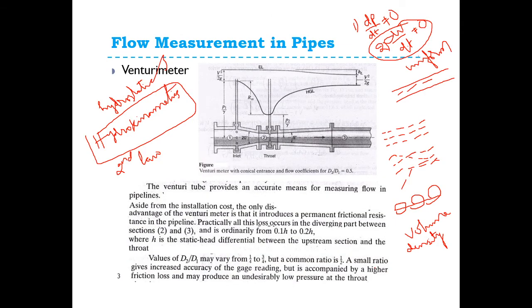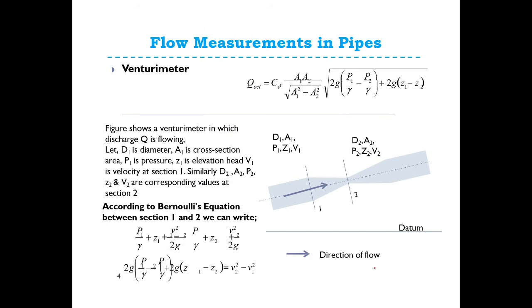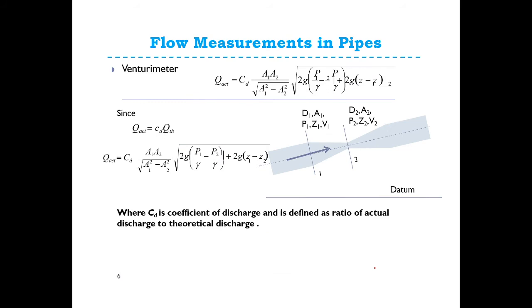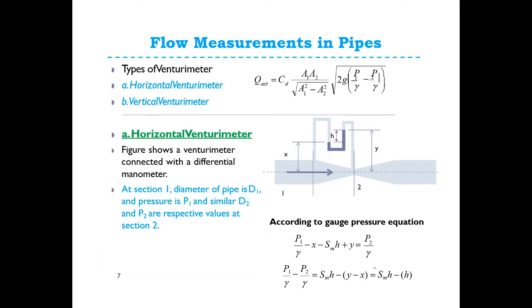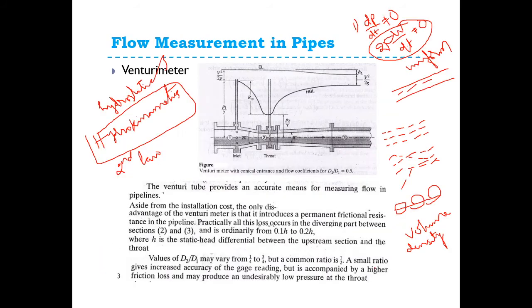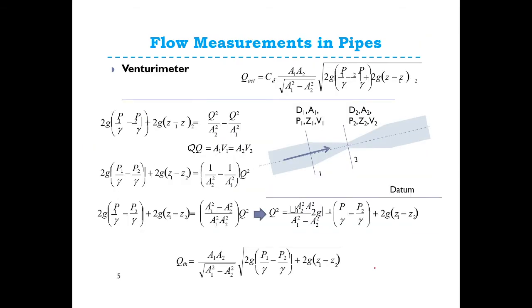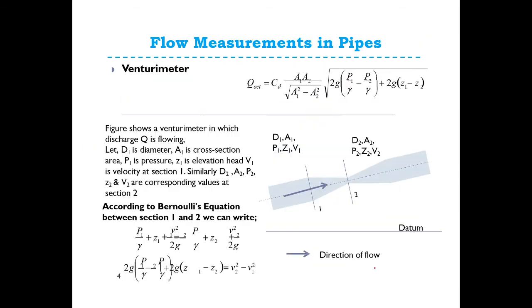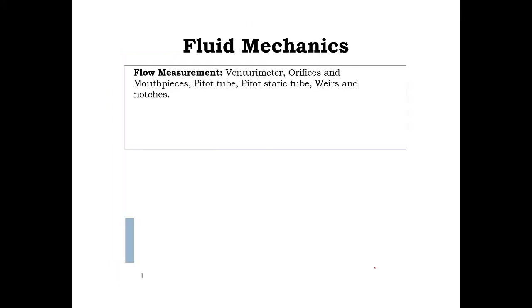Next, already we have studied about the venturimeter, flow measurement through venturimeter. First of all, you have to know about the venturimeter. For that you have to understand the different types of energies in Bernoulli's equation.